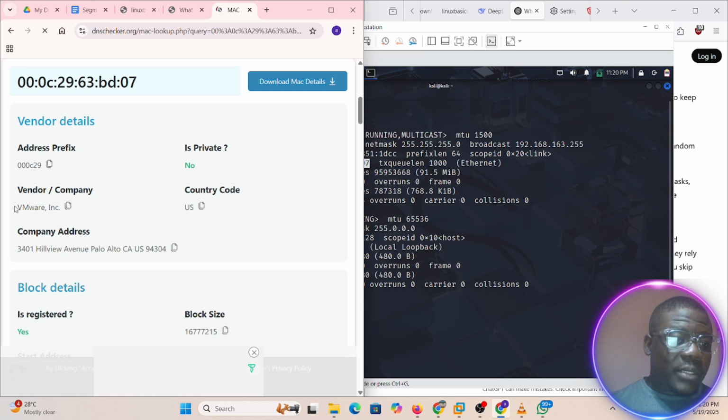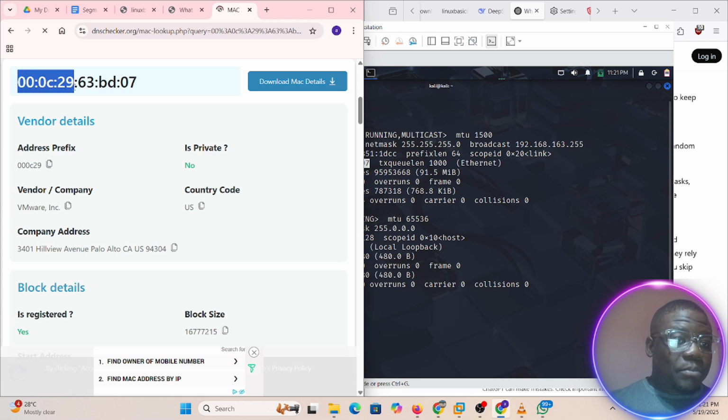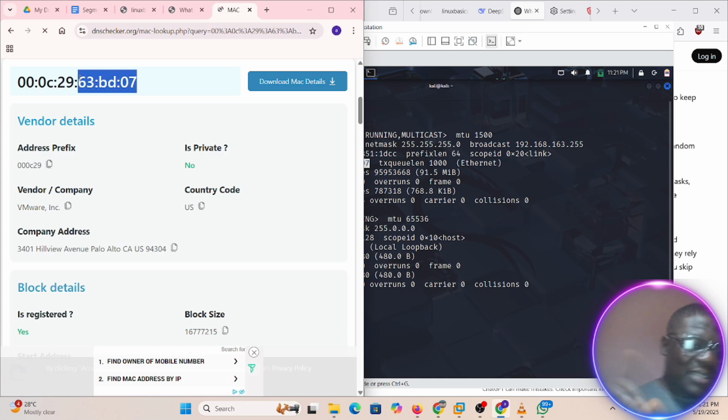Okay, so look at it. It came up as a VM. So this is registered, and no other device hardware can take this. I can take this MAC address. Now, the first two octets of the MAC address, which is 123, I'm talking about 123, is unique to the product itself, while the rest is to identify the device, if I can still remember very well.